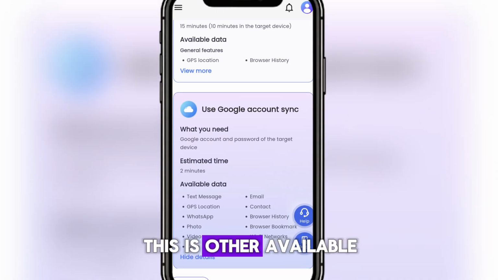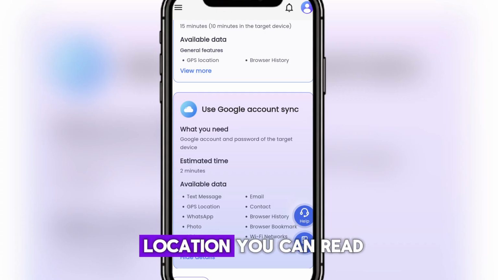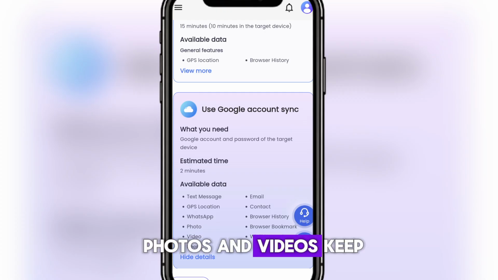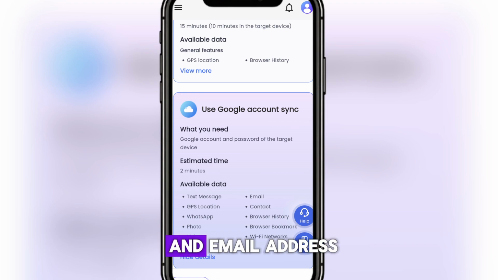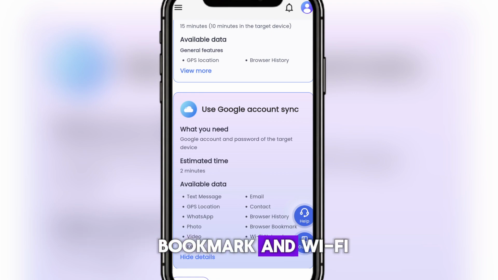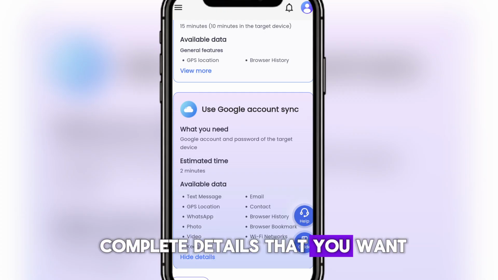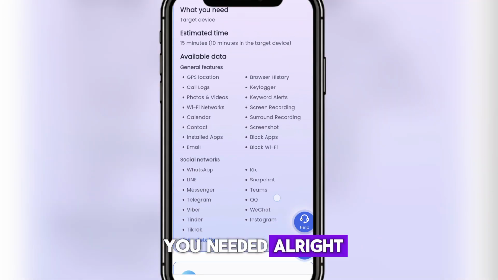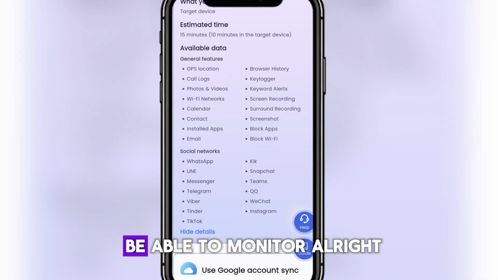This is the available data. You can see his text messages, you can see the location, you can read his WhatsApp, you can check his photos and videos, email address, contacts, browser history, browser bookmarks, and Wi-Fi networks. You will be able to check all these things. As you can see, they are not the complete details that you want, but the first one here has every detail you need.